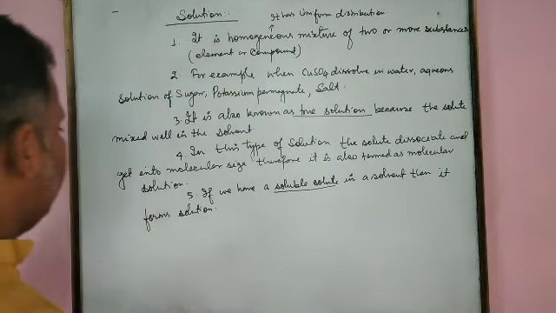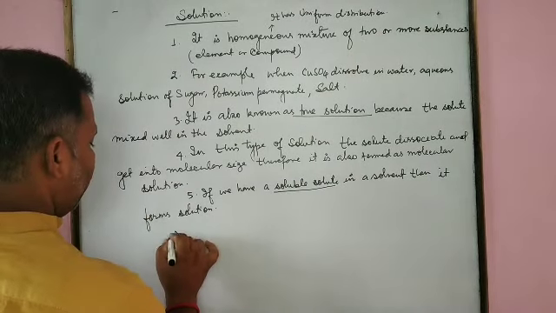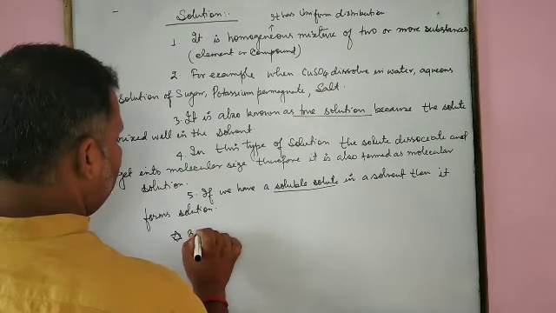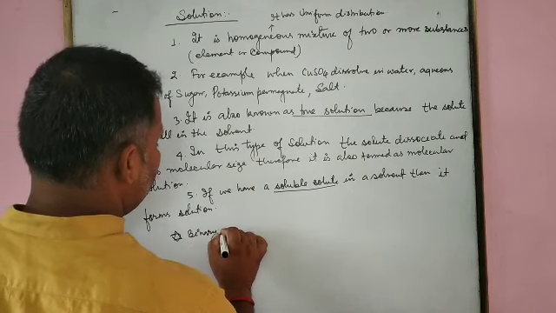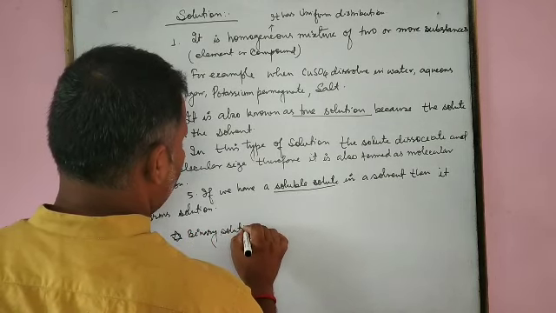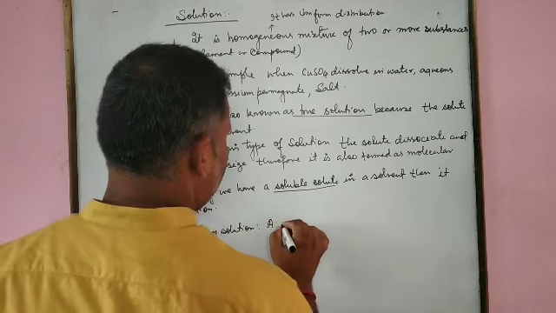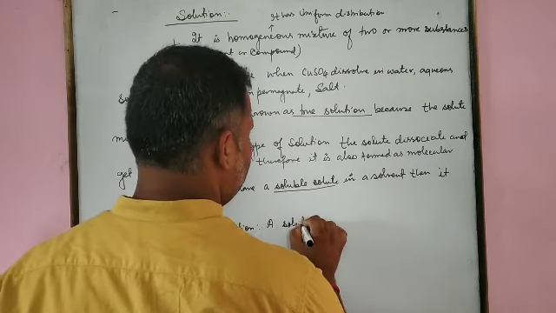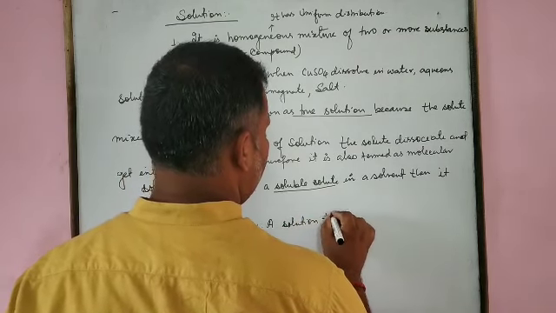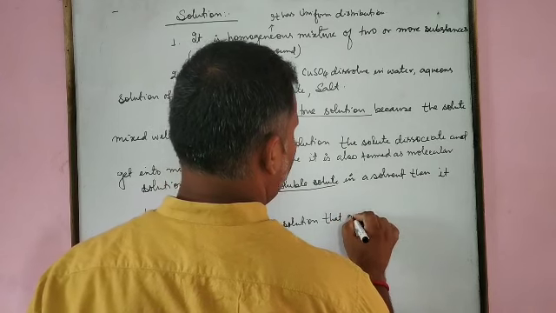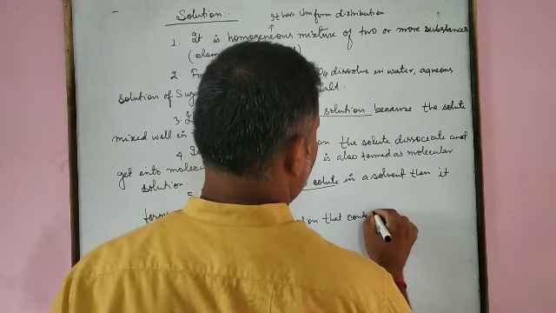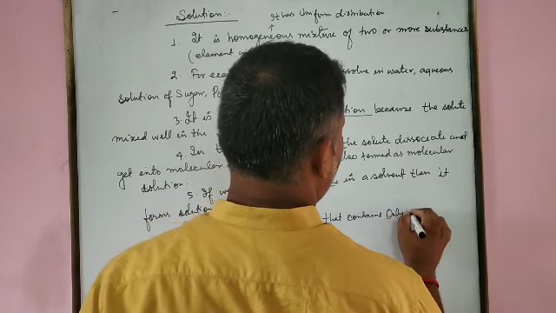A binary solution is a solution that contains only two components.